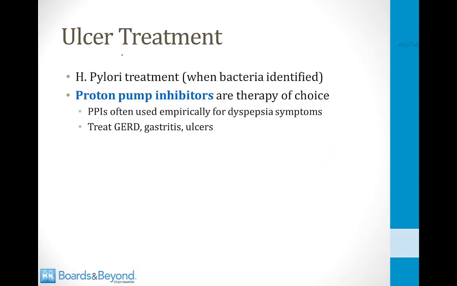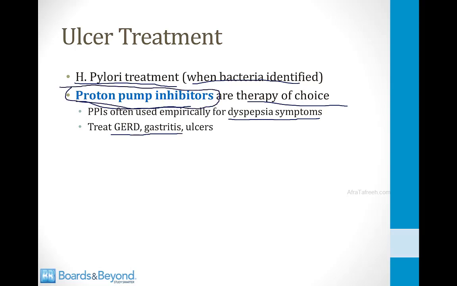The treatment of ulcers, whether duodenal or gastric, is to treat the H. pylori infection when the bacteria is identified, and then to administer proton pump inhibitors. These are the therapy of choice. They will lower the acid content in the stomach and the duodenum and allow the ulcer to heal. In fact, proton pump inhibitors are often used empirically for patients with dyspepsia symptoms, and that's because they treat not only ulcers but also GERD and gastritis, which can cause dyspepsia. So rather than doing an endoscopy and a complicated workup, the patient will be administered proton pump inhibitors, and if they get better, you can consider the condition treated.